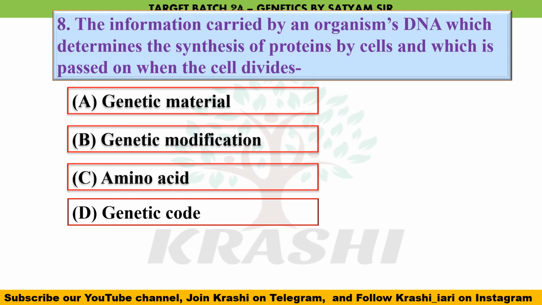Question number 8. The information carried by an organism's DNA which determines the synthesis of proteins by cells and which is passed on when the cell divides. The correct answer is genetic material, because genetic modification is the manipulation of the genetic material. Amino acids, we know, are the building blocks of proteins. Then we have the genetic code. It is the 3-letter code corresponding to the specific amino acid. So the correct answer will be genetic material.